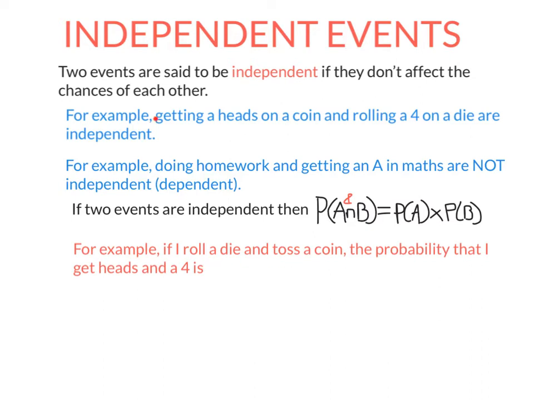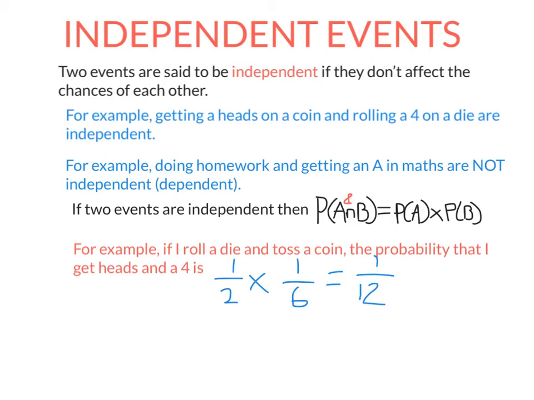Remember, as I said before, these two events would be independent. Getting heads has no bearing on the chances of getting a 4. So if I want to find the probability that I get heads and a 4, I just take the probability that I get heads on the coin, which is 1 over 2. The probability I roll a 4 on the die is 1 over 6, and I just multiply these together. So I get 1 over 12.